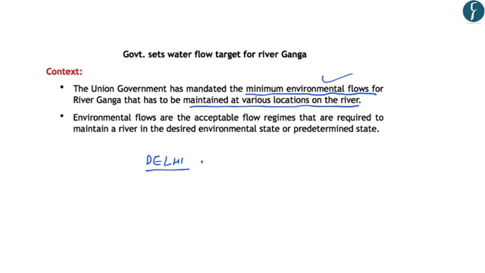And to avoid this situation, a minimum environmental flow, or the minimum flow of the river, is required to keep the river clean. And now in the case of Ganga, the Union Government has made it compulsory to maintain a minimum environmental flow in the river Ganga.